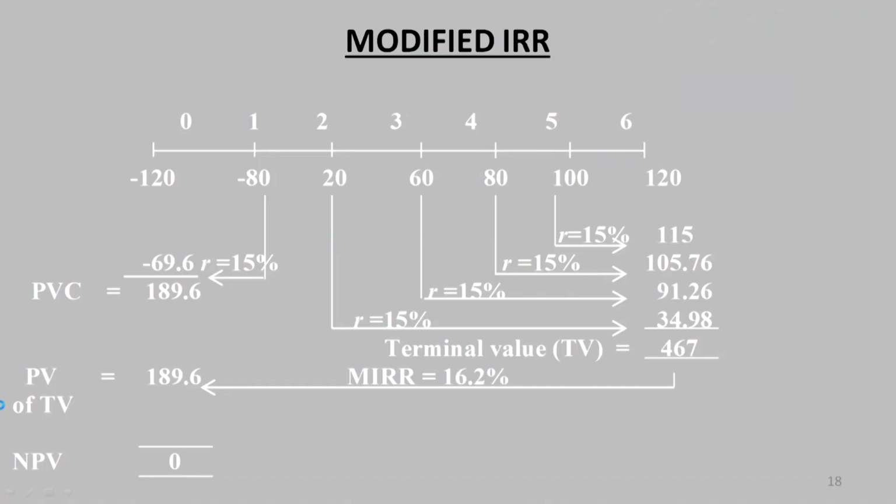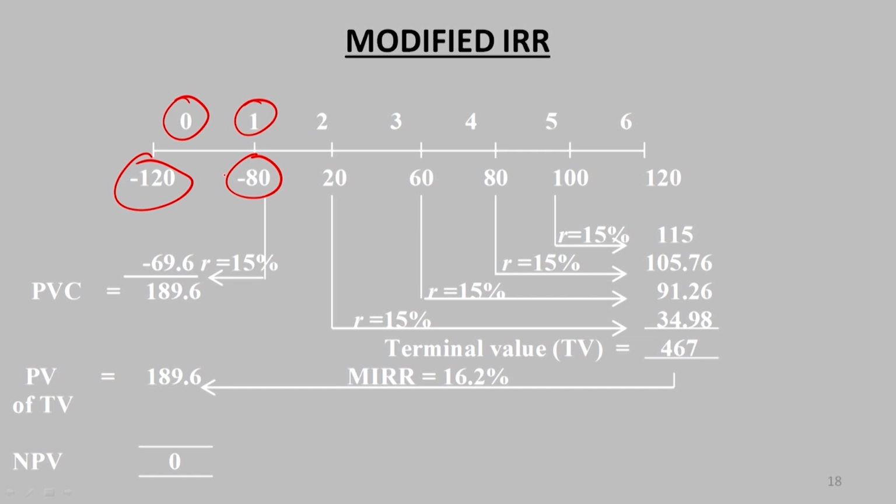We have explained the modified internal rate of return with the help of this structure. What we are assuming here is that the outflow is occurring not only at the 0 period. Of this 120 crores is going out in the 0 period, but in the next year, year 1, there is also an outflow, and again 80 crores are going out. So, you are investing a total sum of 200 crores at 2 different points, in the current year as well as in the next year.